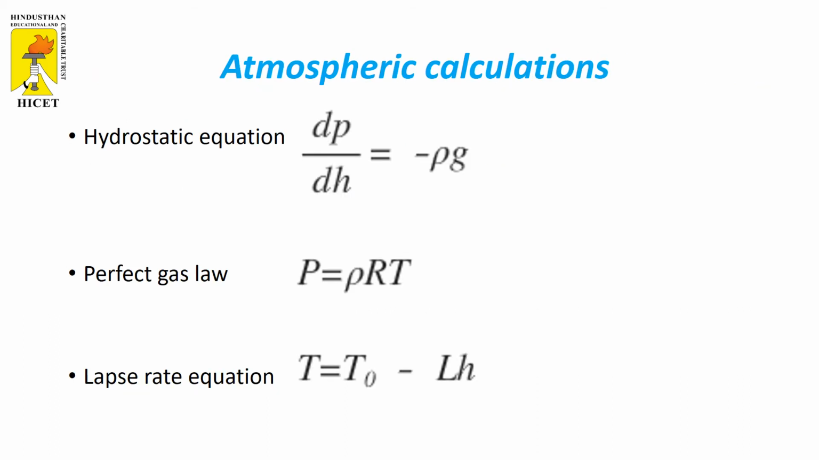Whenever we are talking about atmospheric calculations, we have to consider three important equations to find the pressure, temperature, and density at any chosen altitude. The first equation is the hydrostatic equation, that is dP divided by dH is equal to minus rho g. The second one is the perfect gas law, that is P is equal to rho RT, where R is the gas constant. The last equation is the lapse rate equation: T is equal to T naught minus L into H, where T is the temperature at the chosen altitude, T naught is the sea level value, L is the lapse rate, and H is the chosen altitude value.